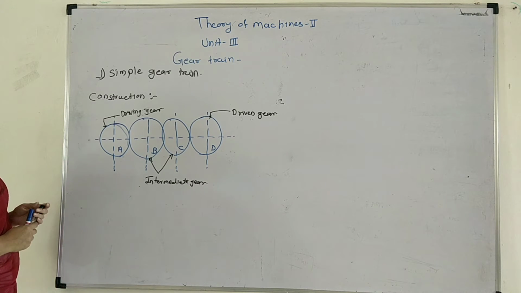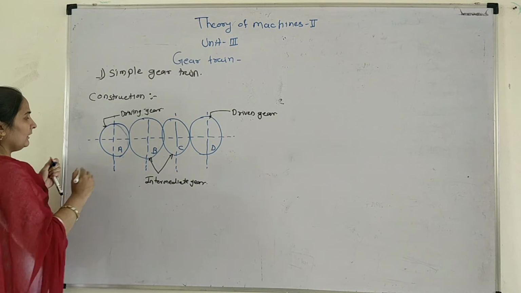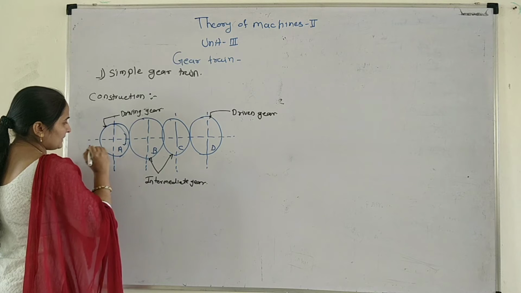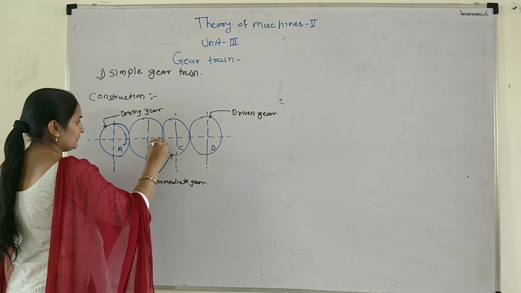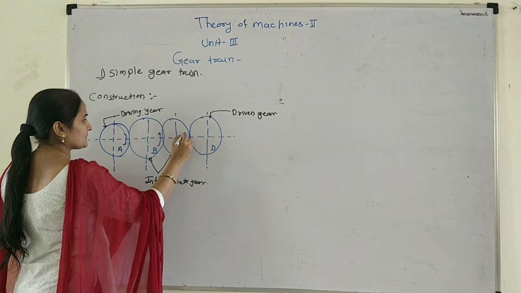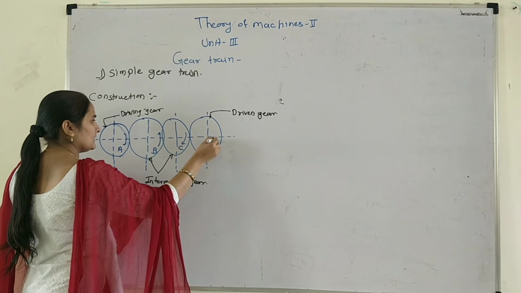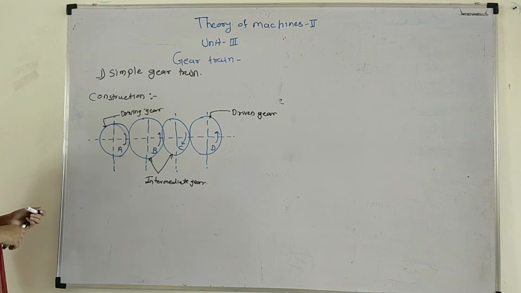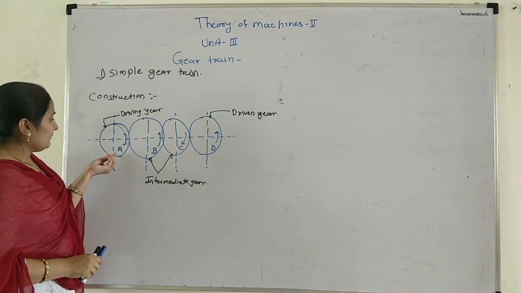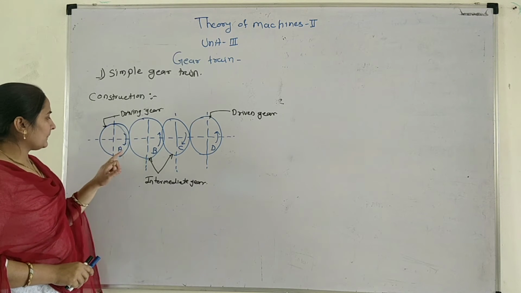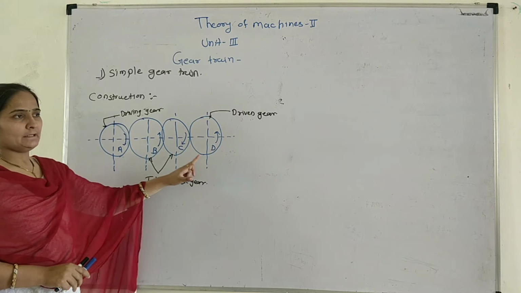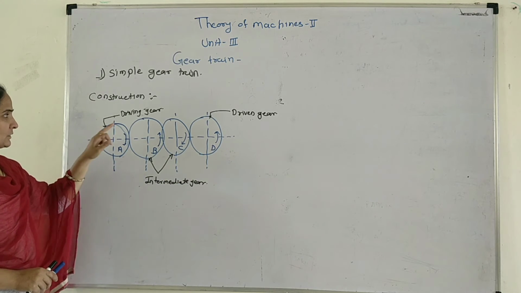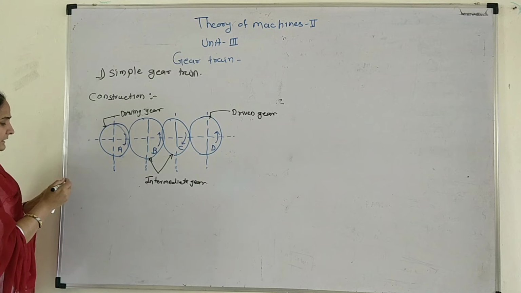Then what is the working? When gear A is in the clockwise direction, then gear B is in the anti-clockwise direction. This is the clockwise direction, this is the anti-clockwise direction. Okay, in which gear A is called the driving gear.